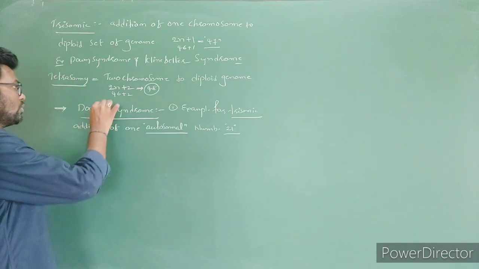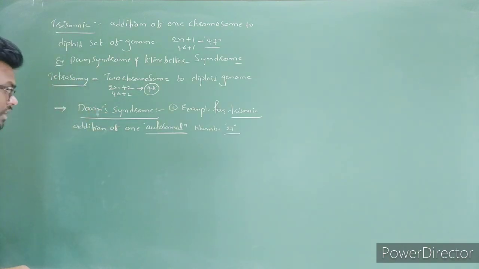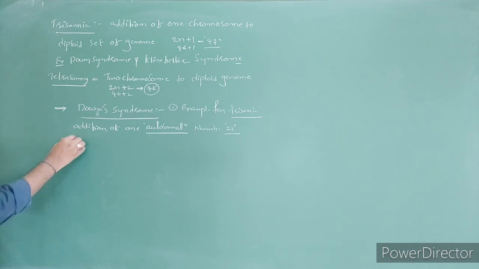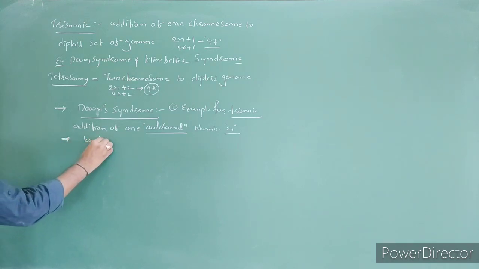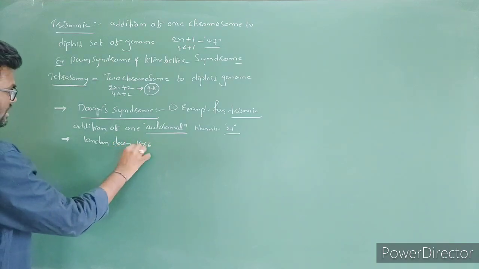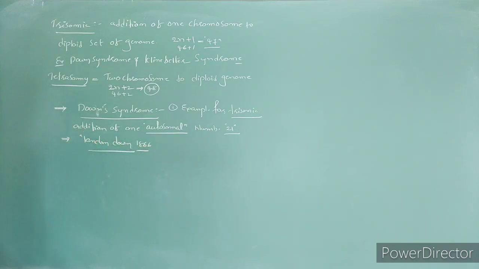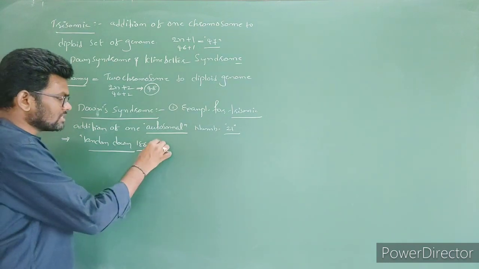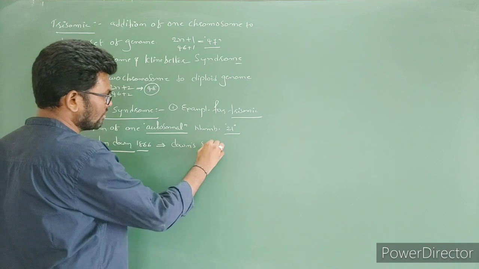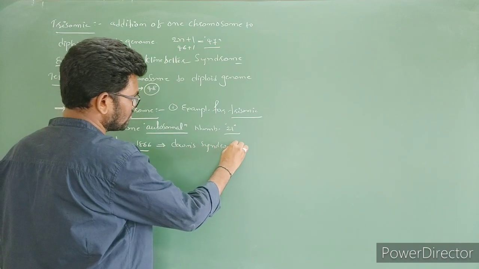So that is going to lead to what? Down syndrome. This Down syndrome was first noticed by Langdon Down in 1866. So that's why, by the name of the scientist, it is called Down's syndrome.